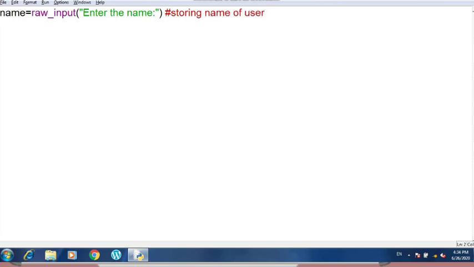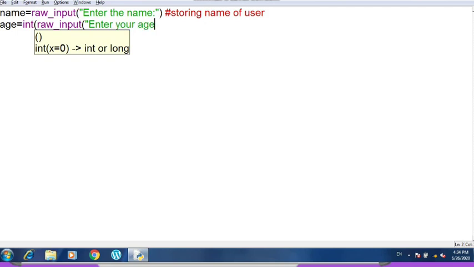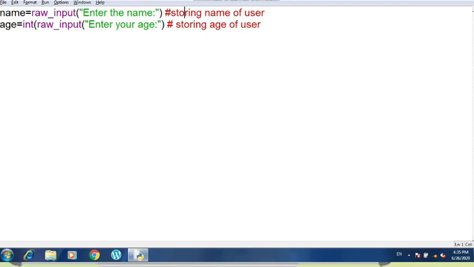Now I'm taking another variable, age, and as age is an integer, obviously not float, not string, I have to use the data type of the age, which is int, and then I will use here again raw input, and I'm going to write here enter your age. Storing age of user, I'm writing it preceded by a hash symbol, so this will not be executed. However, it will be understandable by you what is being done in this line of code.